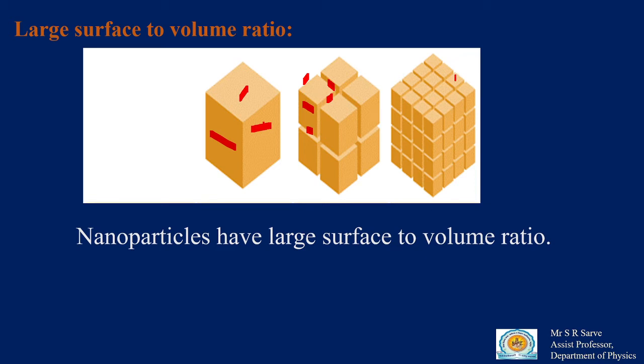Again, if you cut a material into a number of parts, the surface area goes on increasing. As the surface area increases, the surface in contact and its reactivity, its properties, will change. So that's why we say that nanomaterials, if you consider the same volume, here the volume is the same but the surface area is less, here the volume is the same but the surface area is increased, here the volume is the same but the surface area is largely increased. So if you cut a material into small pieces, its surface area goes on increasing,